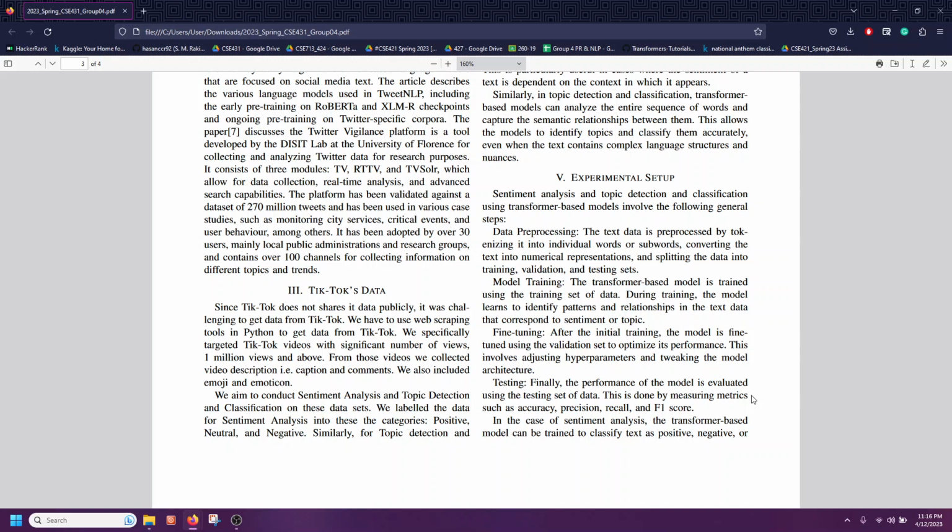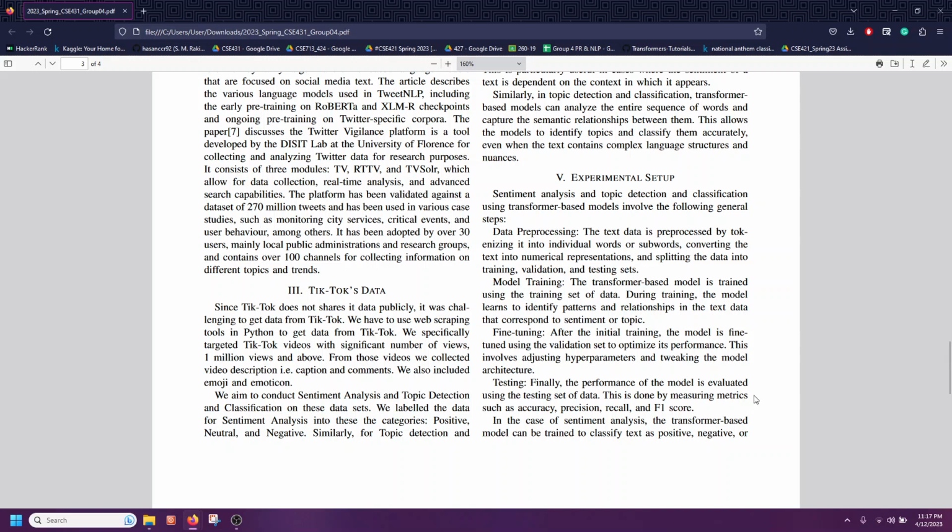We specifically targeted TikTok videos with a significant number of views, more than 1 million views. From those videos, we collected the video description, which is the caption, and also included emoji and emoticons. In Chrome's developer console, we wrote a JavaScript to manually scroll through the comments and copy paste the comments into a CSV file. Then we processed the comments in pandas.